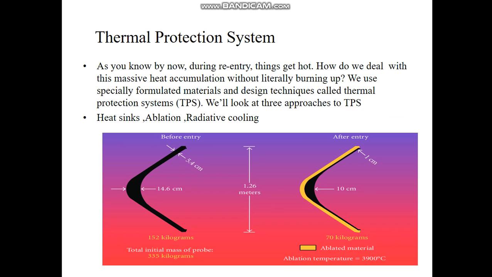And now we can talk about the thermal protection system, which prevents heat damage during re-entry. As you know, during re-entry things get hot. How do we deal with this massive heat accumulation without literally burning up?